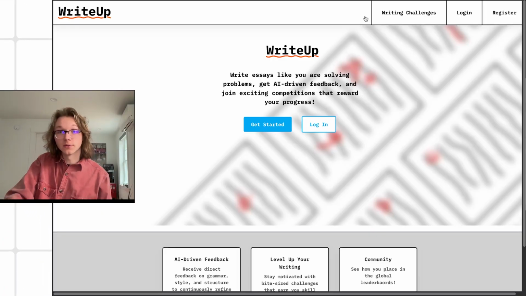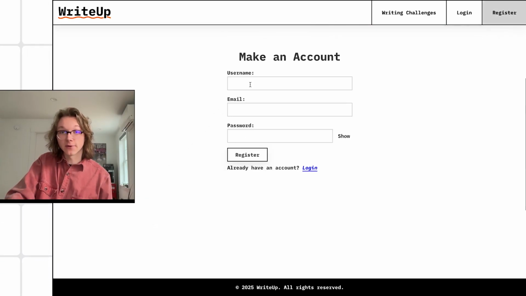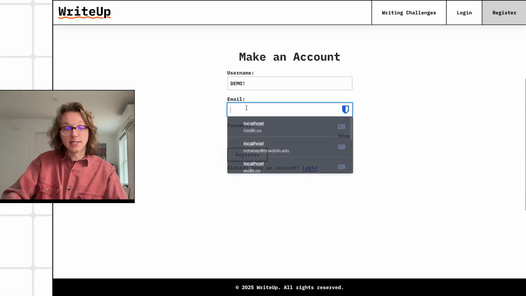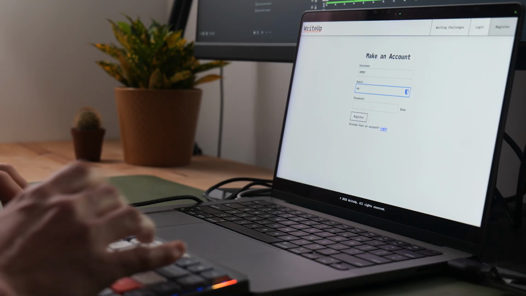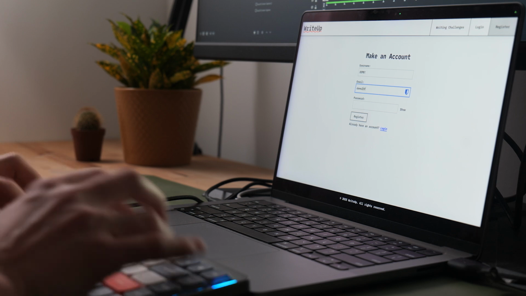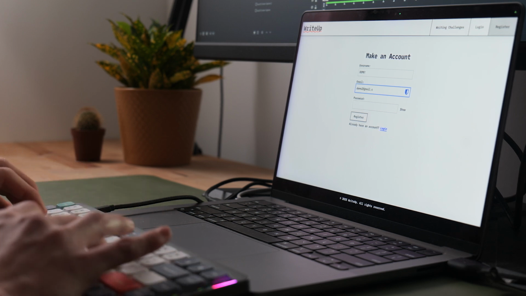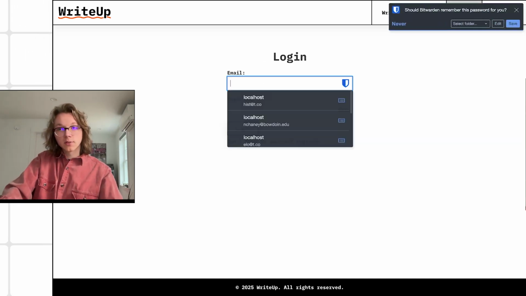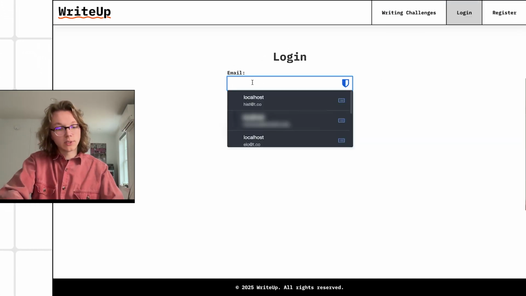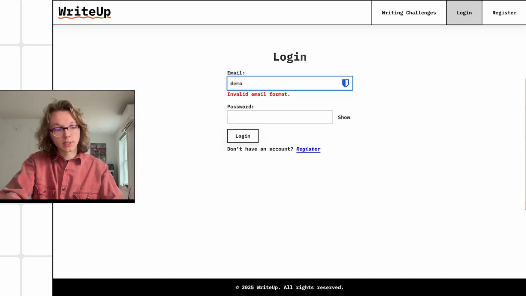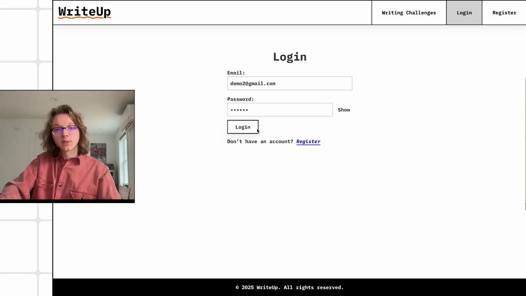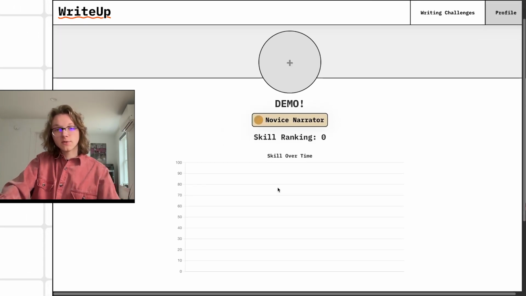So I'm going to register a new account from our homepage. Our username will be demo. Our email is demo2@gmail.com, and we'll put in a quick password. Now we registered, and we're going to log in really quick, with demo2@gmail.com and our password. And now we have created this new account, demo.